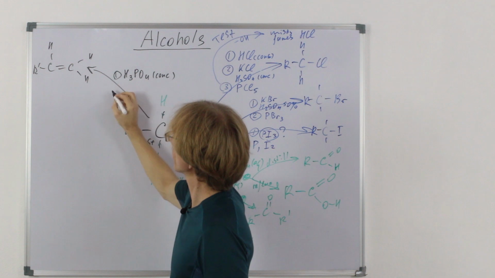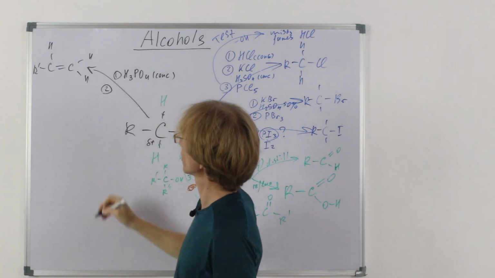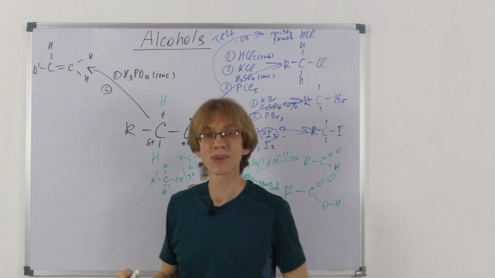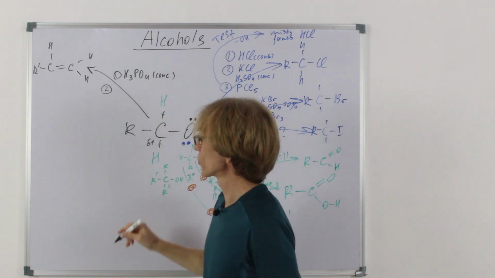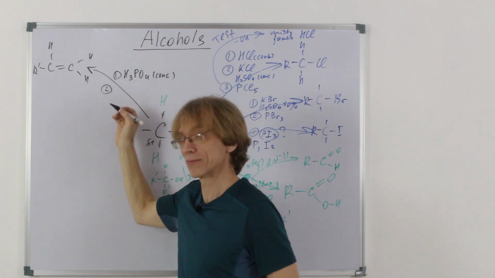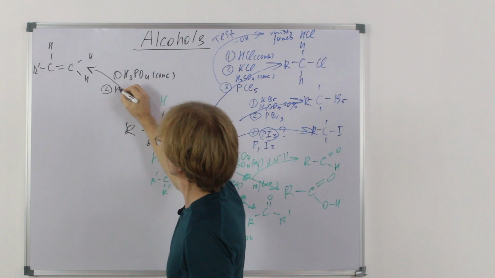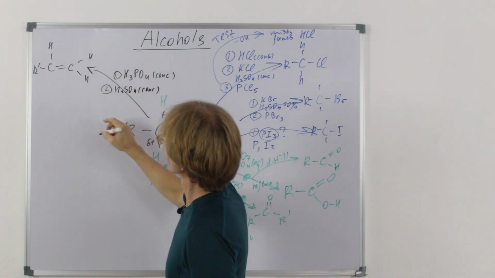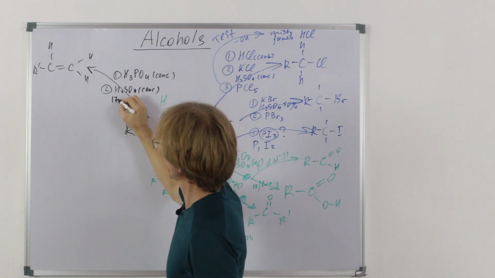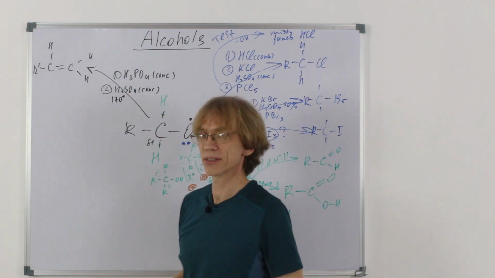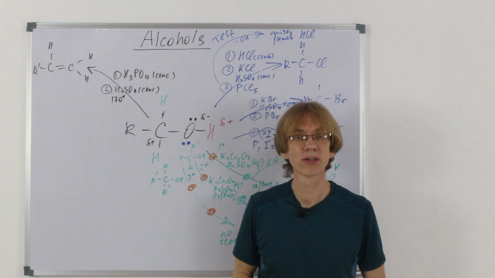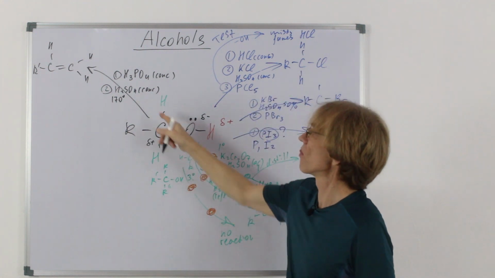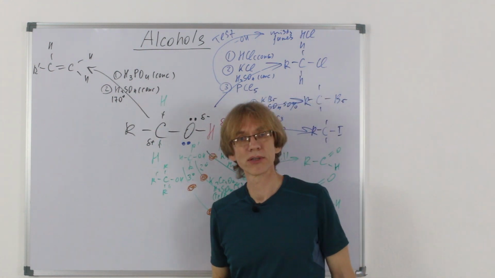Another possibility is heating it with sulfuric acid. Sulfuric acid, though, is oxidizing, though it's also non-volatile. So you have to take care, heating it at about 170, 180 degrees, but not more. Then dehydration will take place.